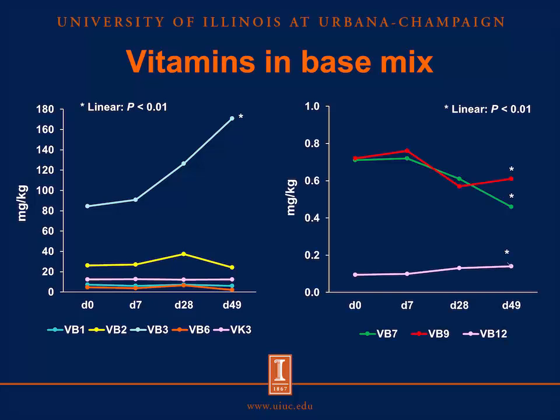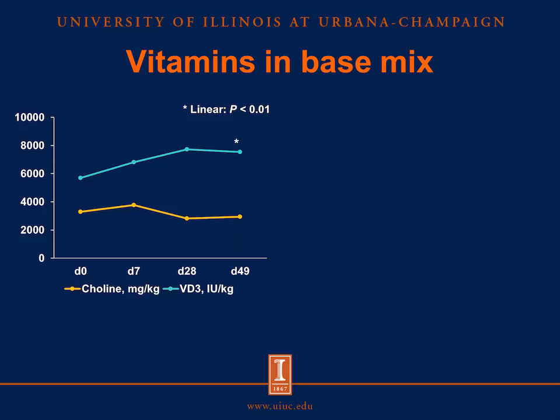In this figure, we have the concentration of vitamin B7, B9, and B12. So from here, we can see as the storage time increased, the concentration of vitamin B12 was linearly increased, but the concentration of vitamin B7 and B9 was linearly decreased. And in this figure, we have the choline concentration and the vitamin D3 concentration. There was no difference from the day effects on the choline concentration, and also as the storage time increased, the concentration of vitamin D3 was linearly increased.